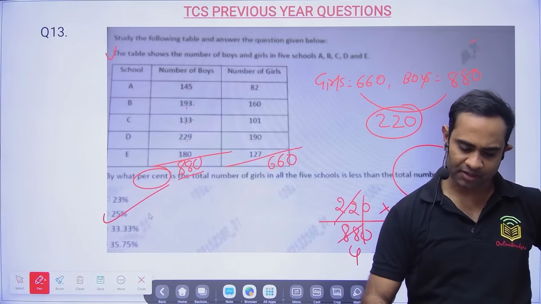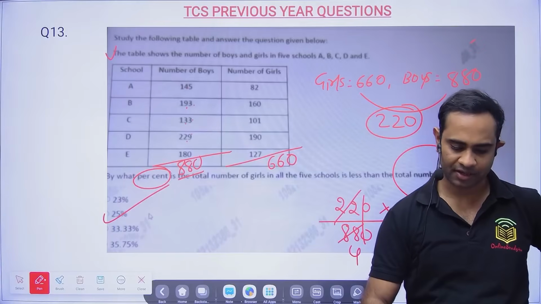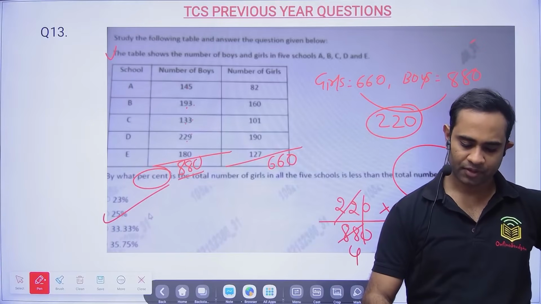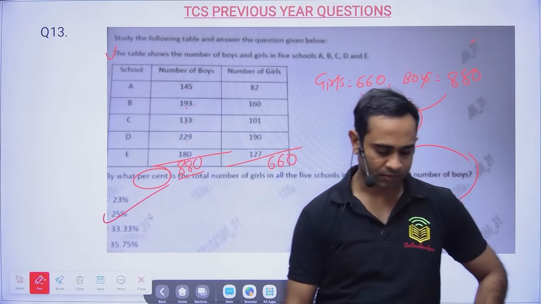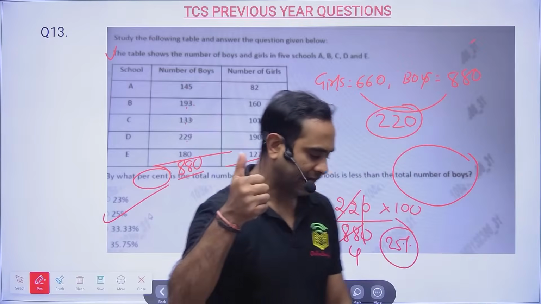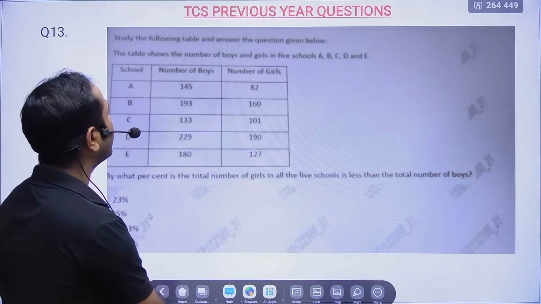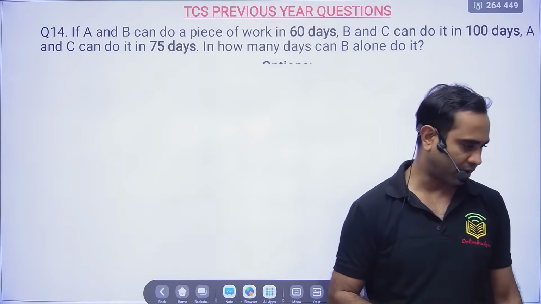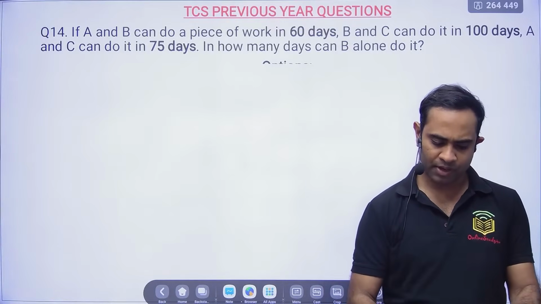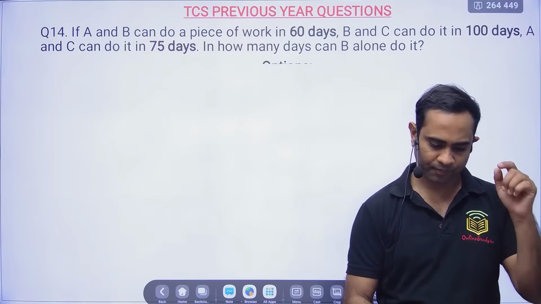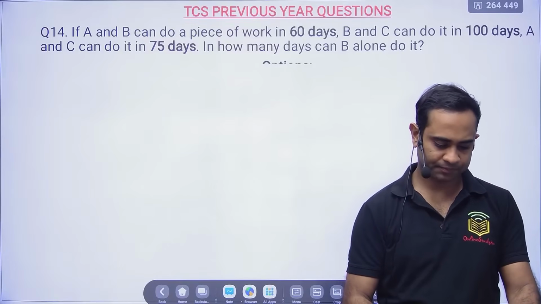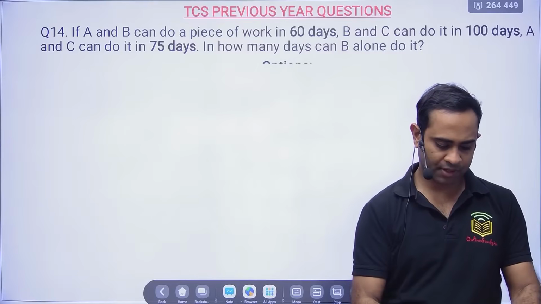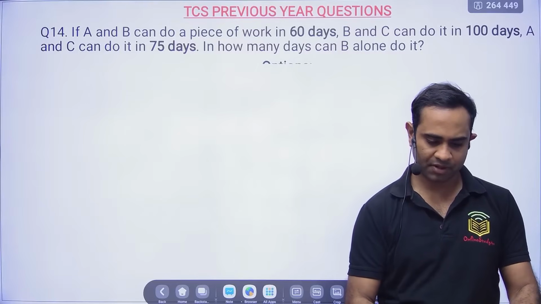Sir, it's question number 13 on the board and you are giving the poll for question number 12. For this reason, there is a misunderstanding. Oh, I am really sorry. Not a problem, the poll went wrong. Now tell me if it is clear for everyone, then we can move ahead with the next problem. The next problem is from time and work. Now let me start a poll for question number 14. And the timer has started. Let's go.